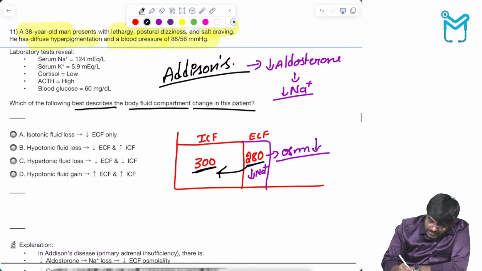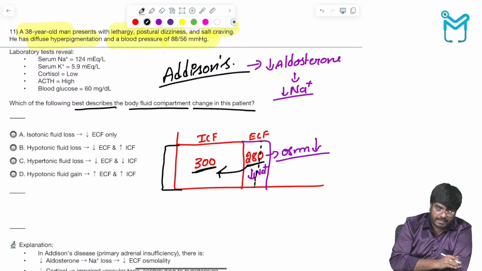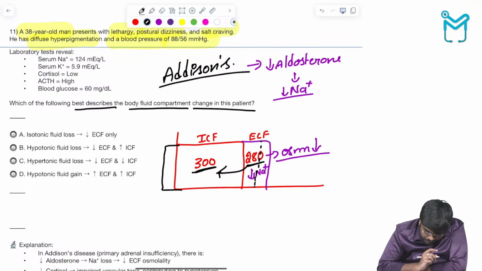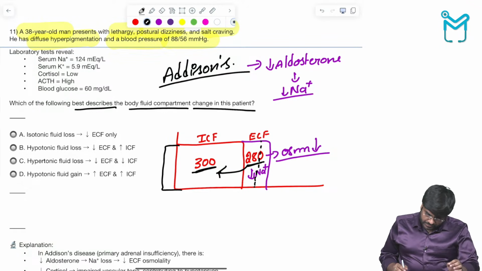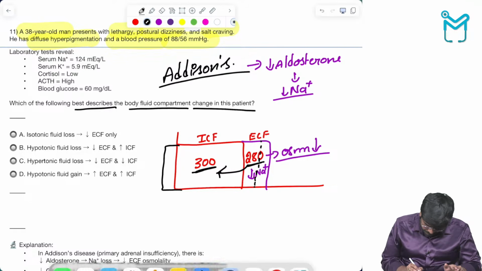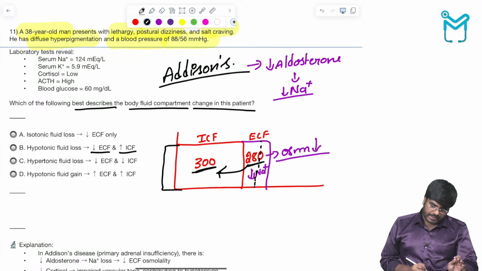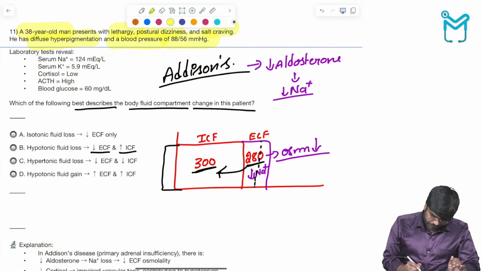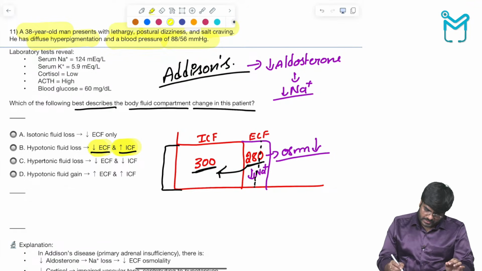So yes, in these patients, the intracellular fluid is going to increase and extracellular fluid is going to decrease. Okay, so what is happening here? So in this condition, look carefully, the extracellular fluid should decrease. Yes, extracellular fluid is decreasing and intracellular fluid is increasing. Okay? This is the answer. This is the easiest way to identify, because extracellular fluid is decreased and intracellular fluid is increased.